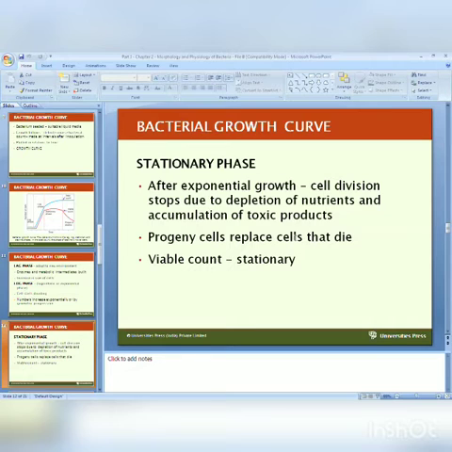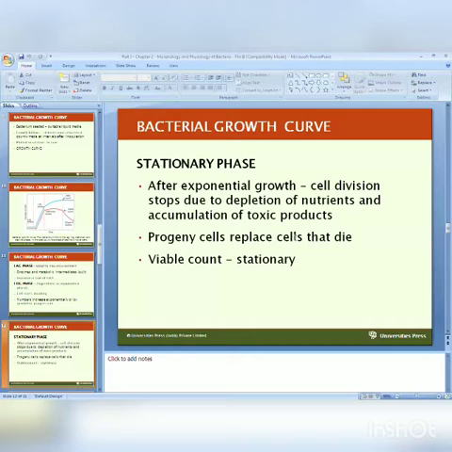And during this growth, toxic products are also synthesized by this organism. Because of this, the death of bacteria occurs, and that is exactly equal to the newly produced cells. Progeny cells replace cells that die.